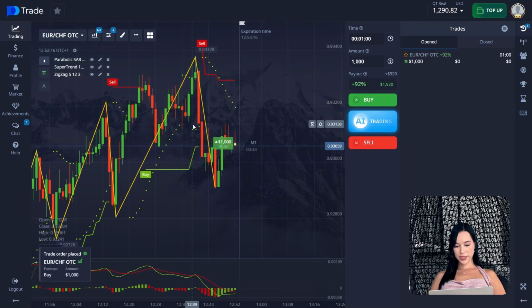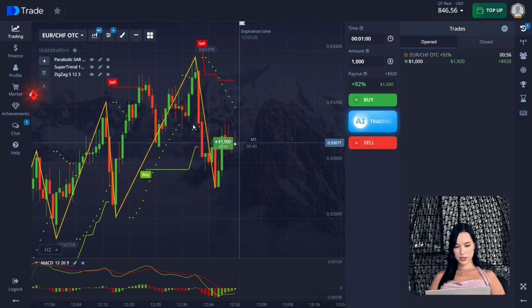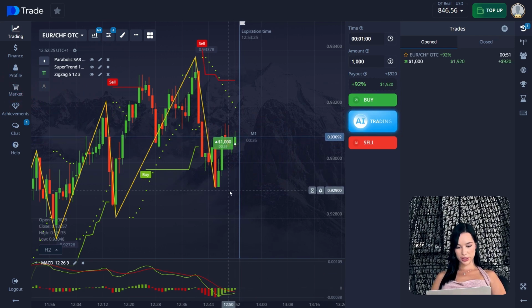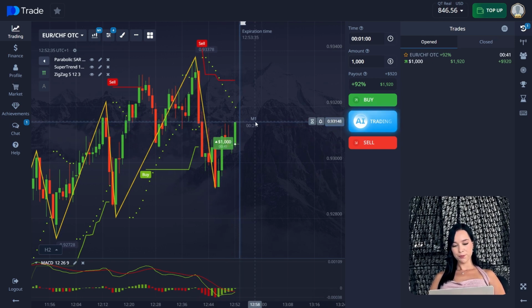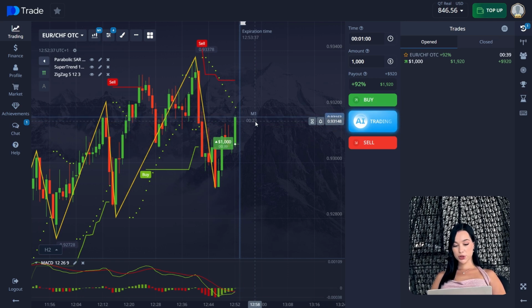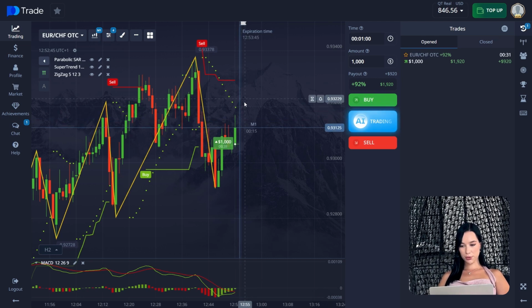Here we open a trade up for $1,000 for 1 minute as well. So it was the downward trend before. It creates a new support level and starts reversing in the upward direction. Of course, it kind of looks like lateral movement because of the previous red candles. You can see it here, but it just means the sellers are trying again to go lower because it was a downward trend before, not that long ago. But as you can see, our price is increasing confidently without any problems.